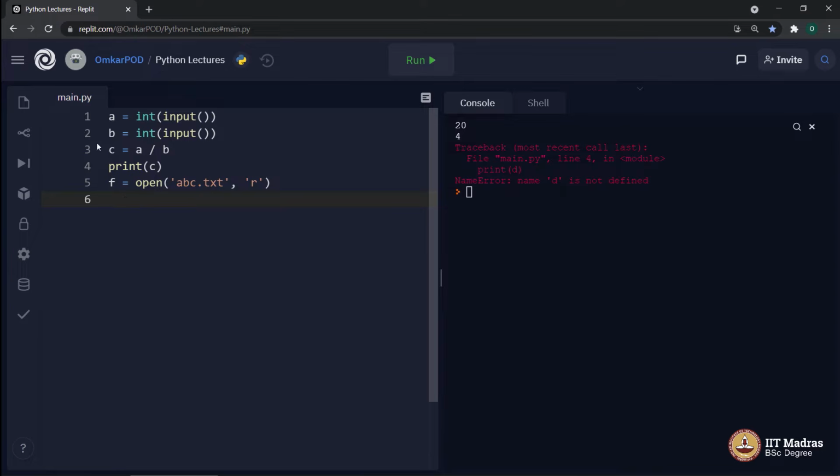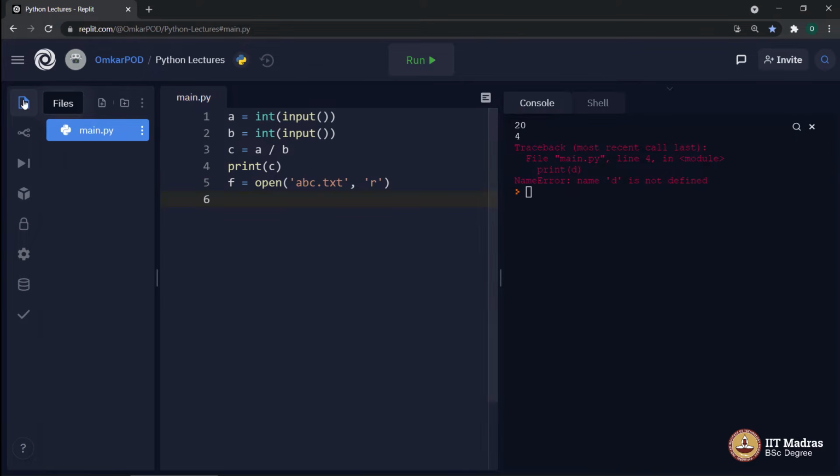And the reason is, if I look here, there is no such file called abc.txt, which means I am asking the computer to read a particular file which doesn't exist in this particular files list in Replit. So let's first execute this, then I will try to explain what happens in such a case.